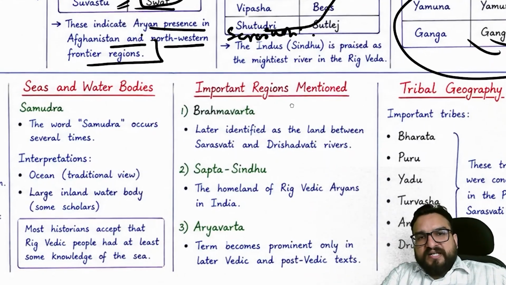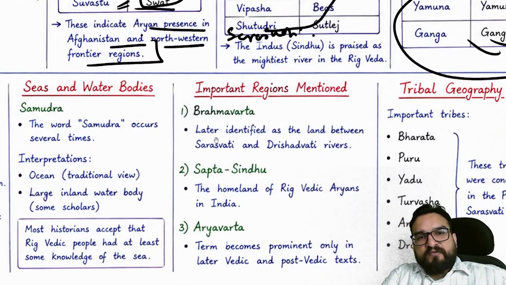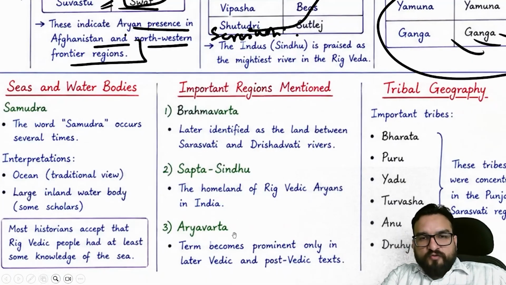Important regions mentioned, like Brahmavarta, later identified as the land between the Saraswati and Drishadvati rivers. Sapta Sindhu rivers, the homeland of the Rigvedic Aryans in India. Okay, and Aryavarta you will be finding over here. The term becomes prominent in later Vedic and post-Vedic texts.